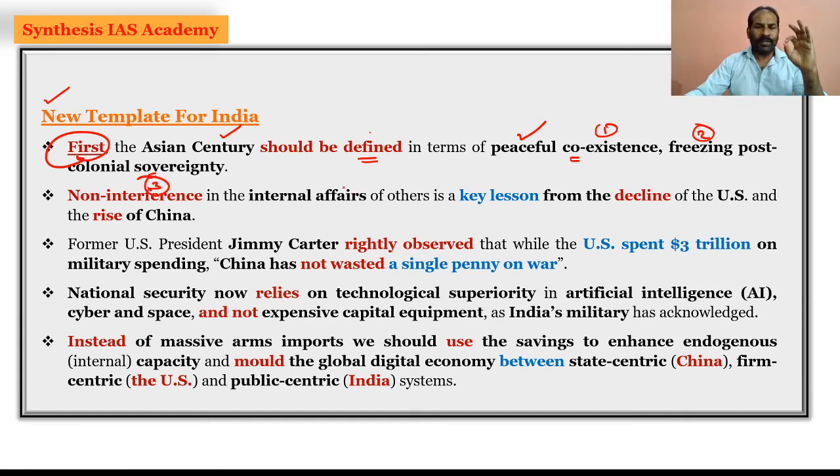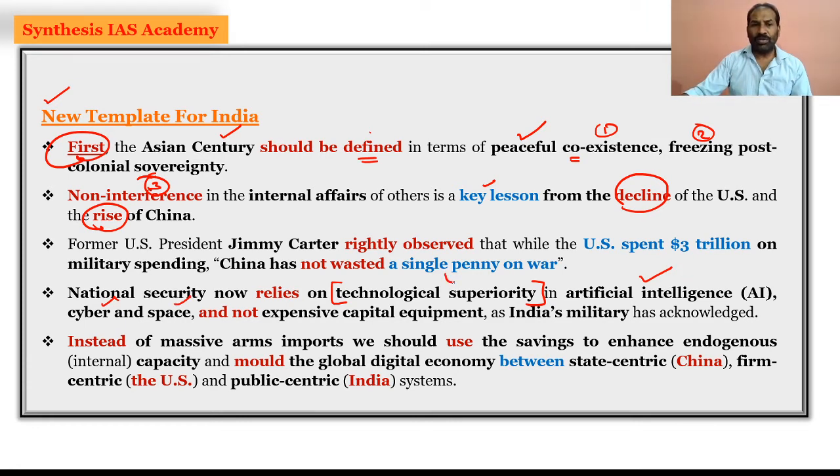Definitely this is the template required for India to make sure that the 21st century would be the Asian century. So non-interference would be another key lesson from the decline of the US and the rise of China. Look at it. The US is declining and China is rising. For that, non-interference is the new template for India. And then national security now relies on technological superiority like artificial intelligence, cyber and space. So this has to be taken into consideration.